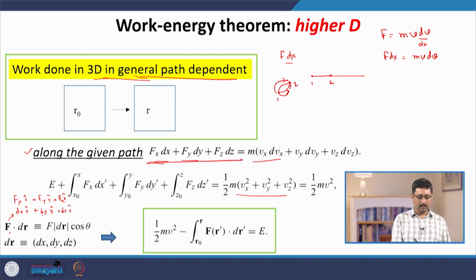So, then if we take the dot product of these two vectors, you can easily verify that we get back this particular expression.